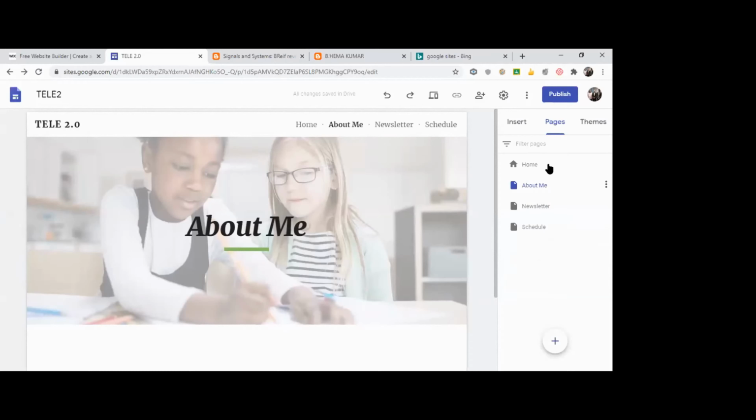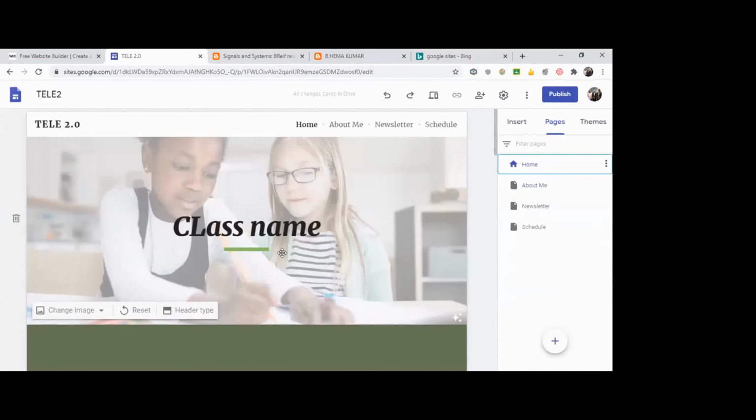Okay. So that's how you can play with these tabs. It's quite easy to move the tabs. You can just move it with your cursor. Now we need to go for modification of the contents. Now I'm just clicking on my home tab.